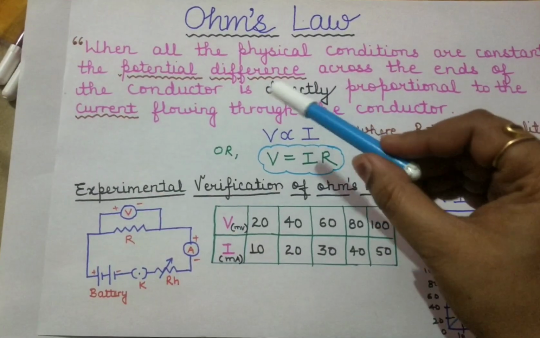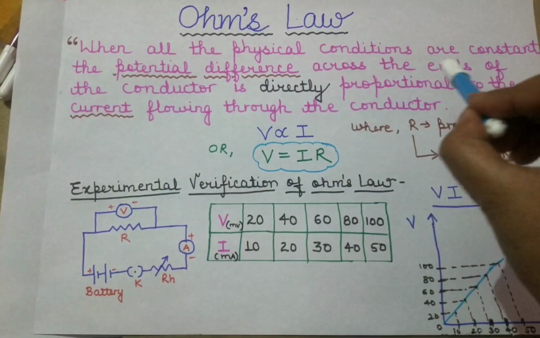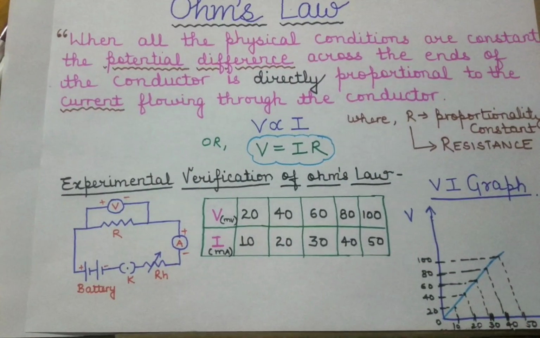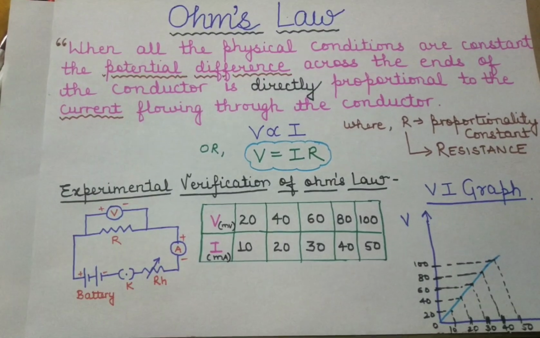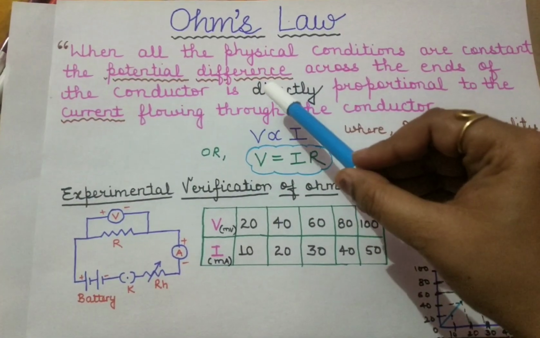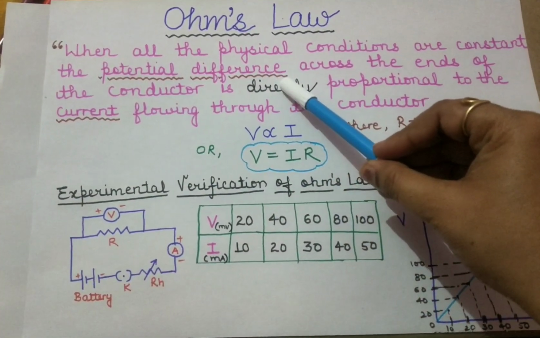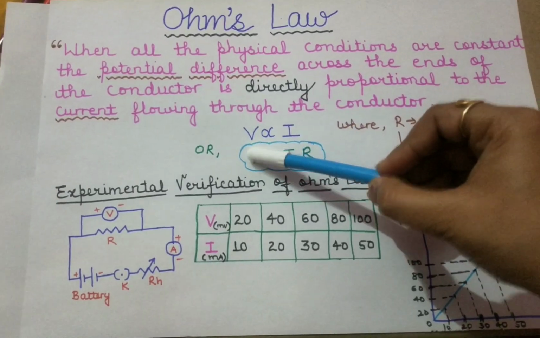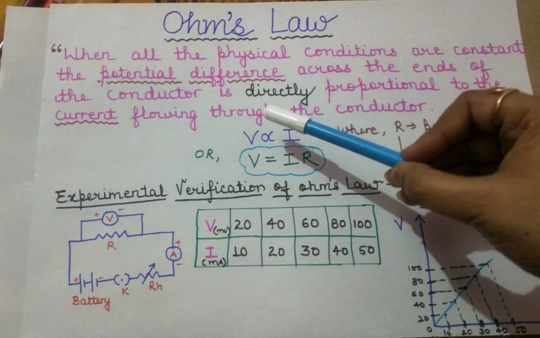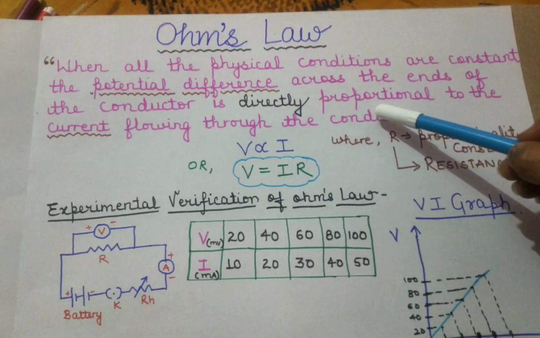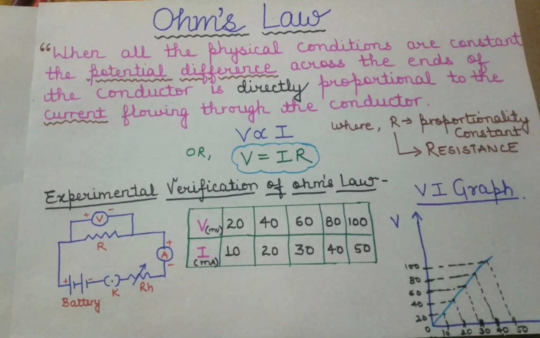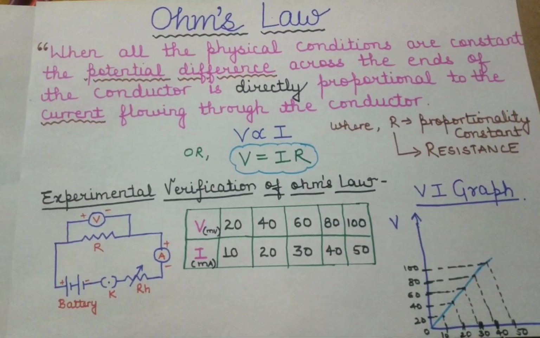Ohm's law states that when all the physical conditions remain constant, we will talk about physical conditions later, then the potential difference, which you all know is represented by V, across the ends of the conductor is directly proportional to the current flowing through the conductor.